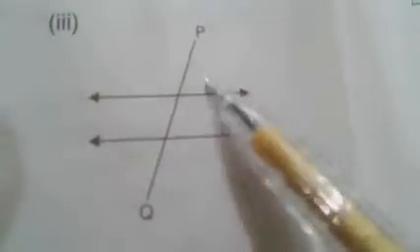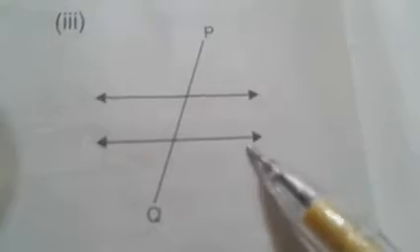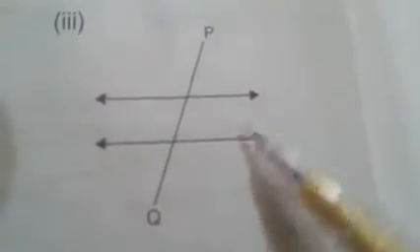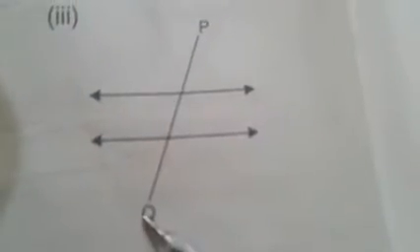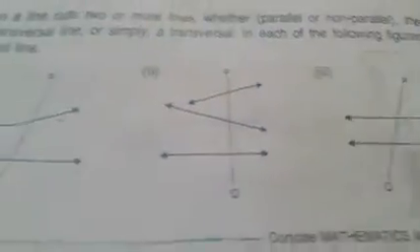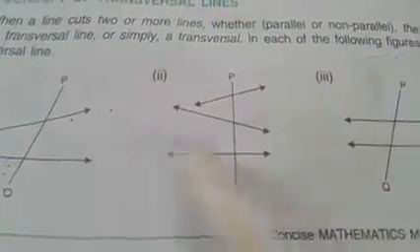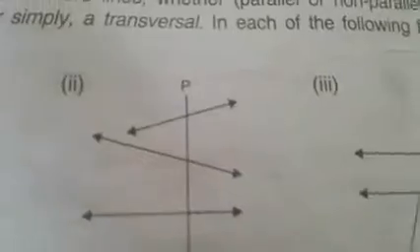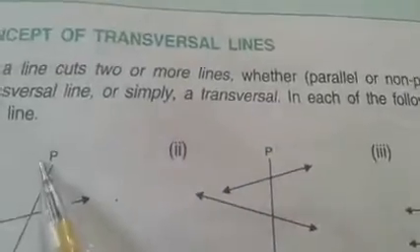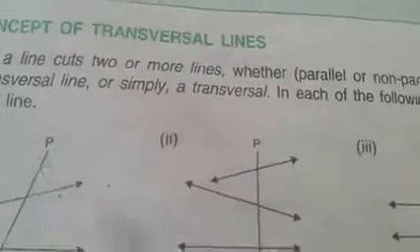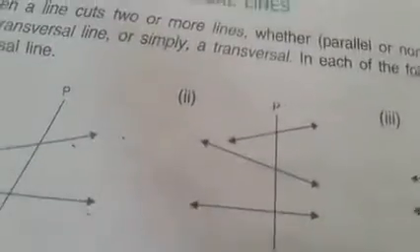Now here in this case, these two are parallel lines. These two parallel lines are cut by transversal PQ. So in all these three cases, PQ is a transversal. I hope you have understood the meaning of transversal: a line which cuts two or more parallel or non-parallel lines. Let's see the next concept.